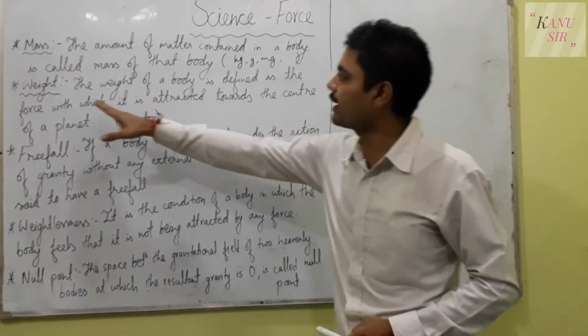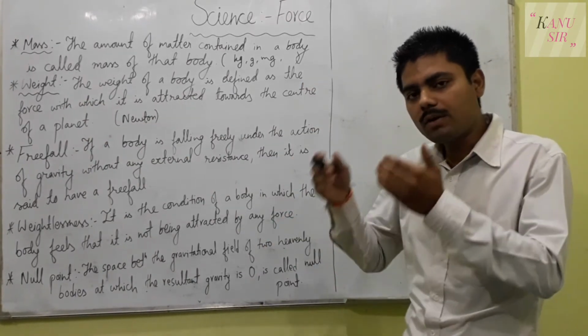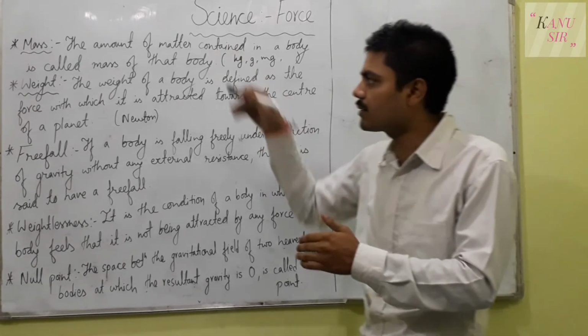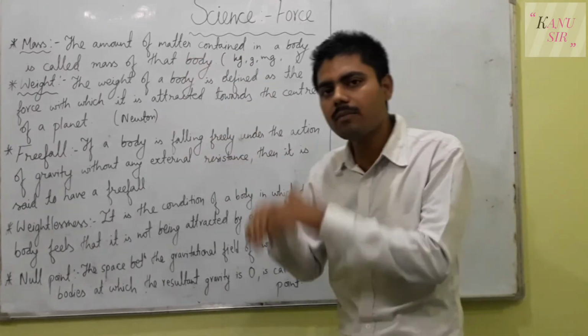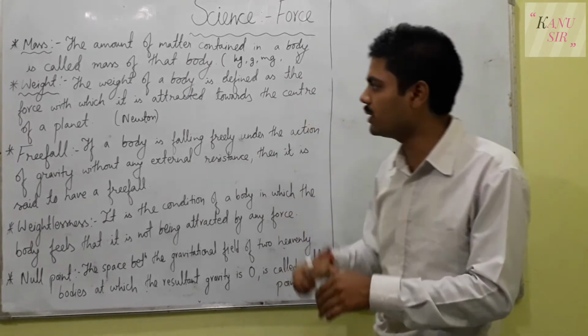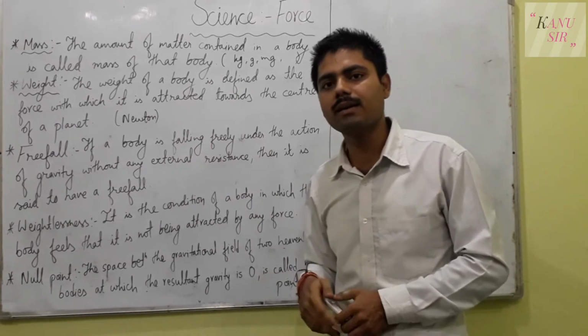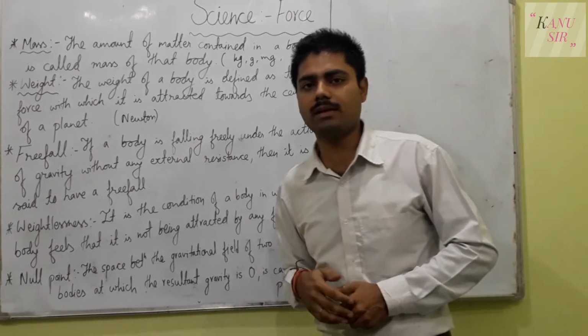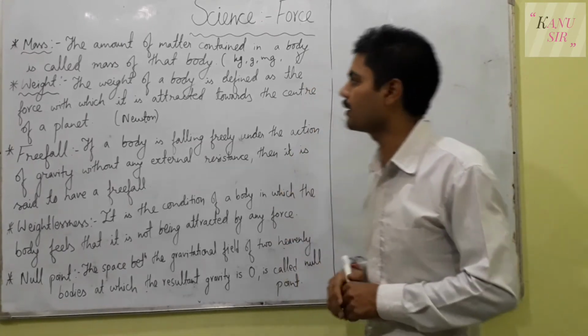Actually we neglect the gravity of the earth. Because of the gravity of the earth, our weight is determined. Mass is determined by matter, but weight is determined by the gravity of the earth. But we neglect that, and we simply say our weight is 50 kg or 60 kg. Rather, in terms of science, we should say our mass is 50 kg or 60 kg. There is a problem in speaking here.